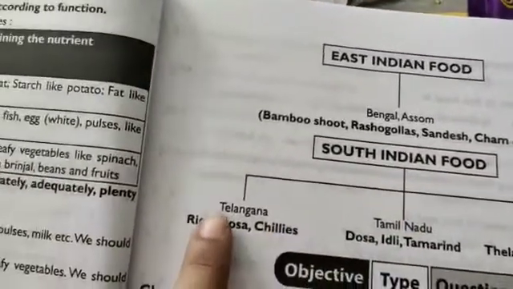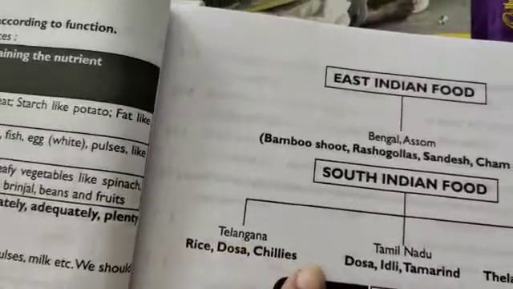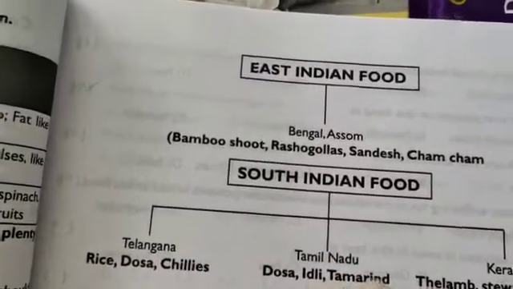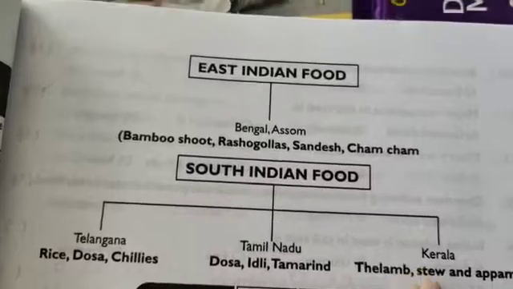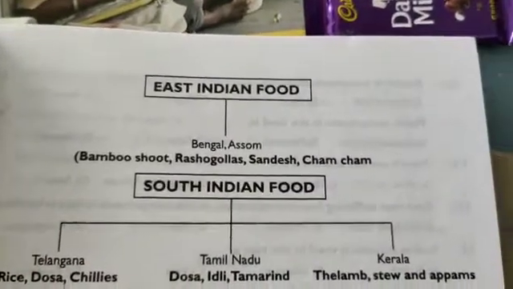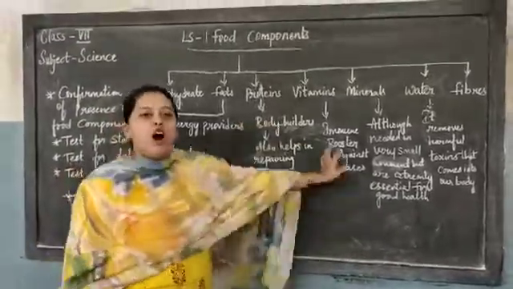South Indian food, Telangana, rice, dosa, chilies. Tamil Nadu, dosa, idli, tamarind. Kerala, thilam, stew and appams. This was all about the components of food.